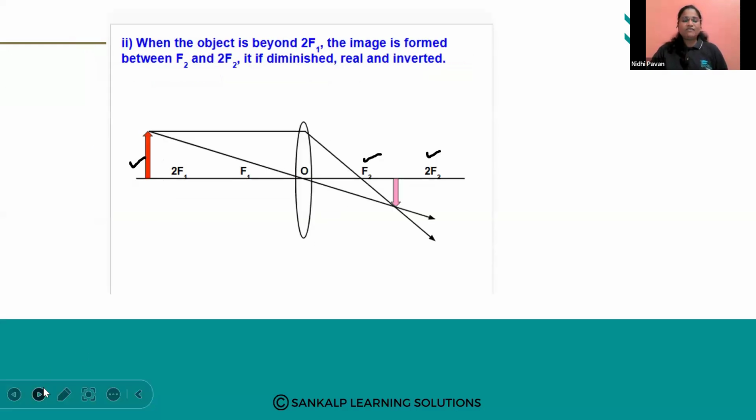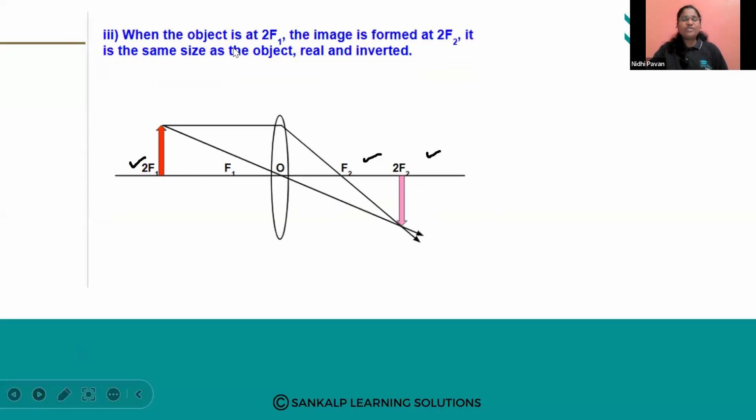The next one is when the object is kept beyond 2F1, that is similar to beyond the center of curvature of one of the mirrors of the lens. The image is formed between F2 and 2F2, that is on the other side of the lens. Next we have when the object is at 2F1. So at 2F1 we are keeping the object.